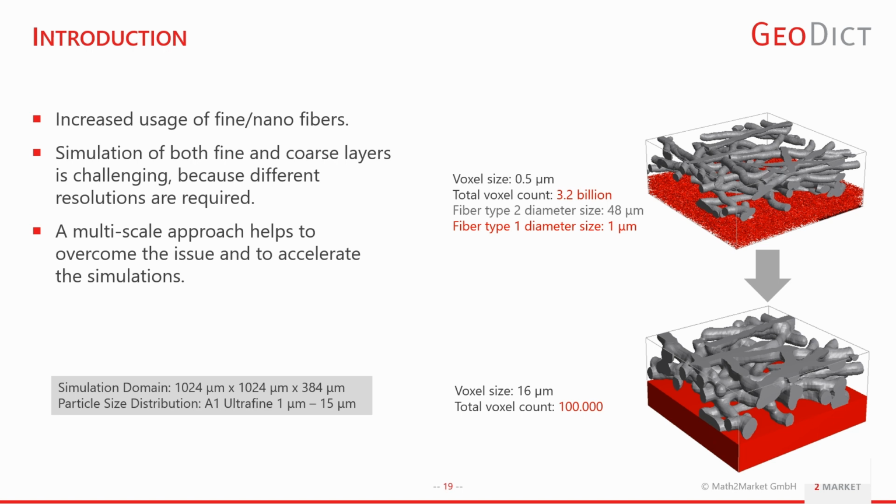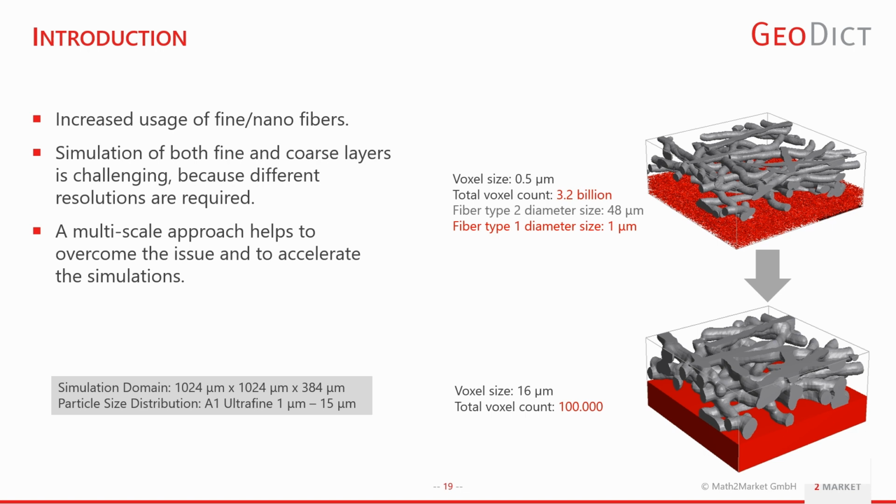When we consider a multi-layer, or here as shown, a two-layer filter media with a large difference in the fiber diameters of each layer, then the simulation of both layers in one simulation run becomes quite challenging. This is mainly due to the different resolutions which are required for each layer to have a representative domain size. And in Geodik, a multi-scale approach helps to overcome the issue and to accelerate the simulations by drastically decreasing the number of total voxels in the computational domain.